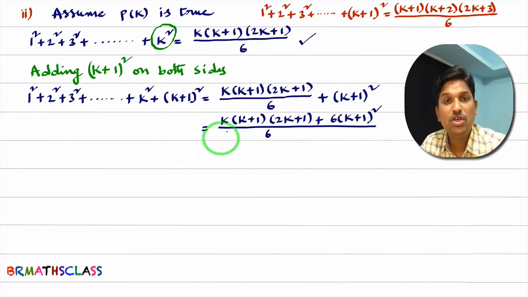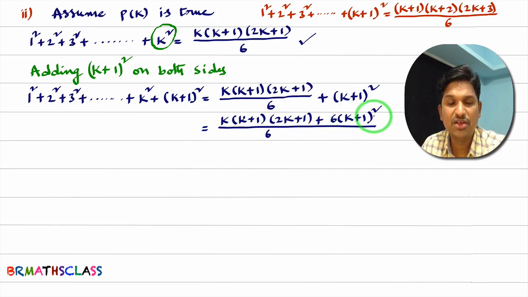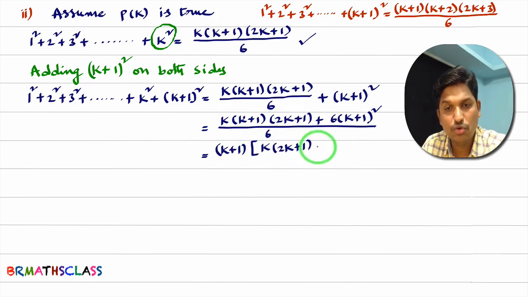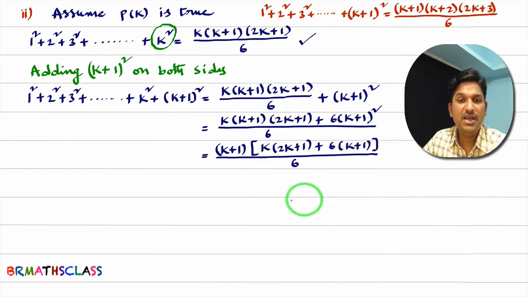Okay. Now, you observe the numerator part. In first term, k plus 1 is there. In second term, also k plus 1 is there. So, we can take k plus 1 common. So, you take k plus 1 common in the numerator. If you take k plus 1 common in the numerator, what is remaining? K into 2k plus 1 plus 6 into, if you take k plus 1 common, here one more k plus 1 is remaining. 6 into k plus 1 whole divided by 6.